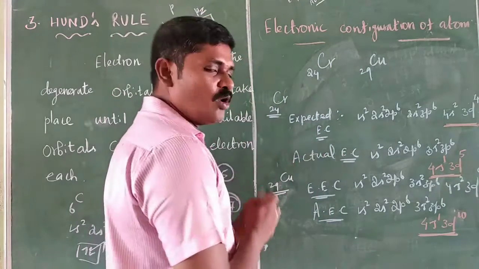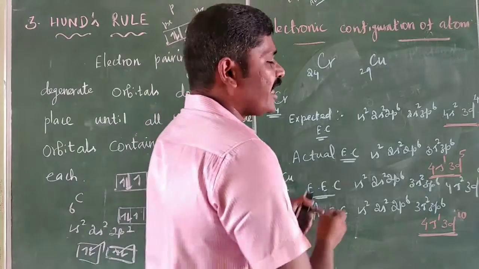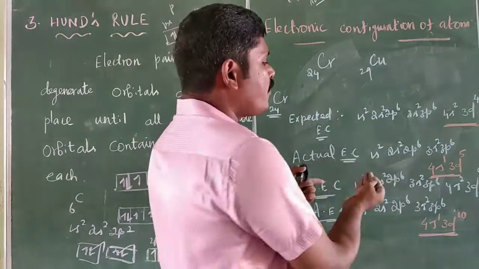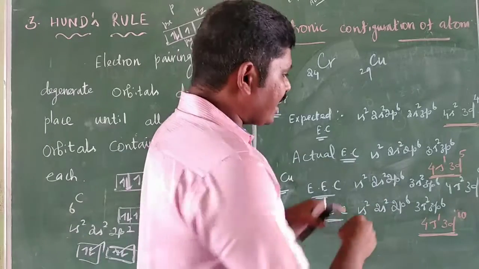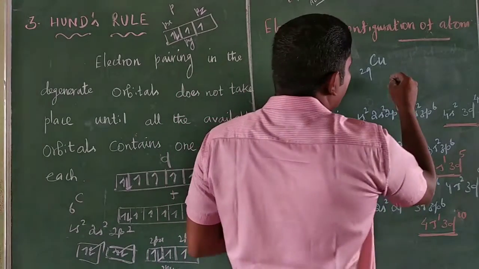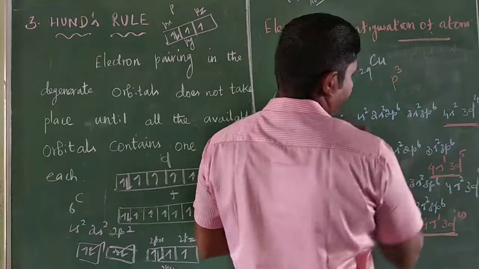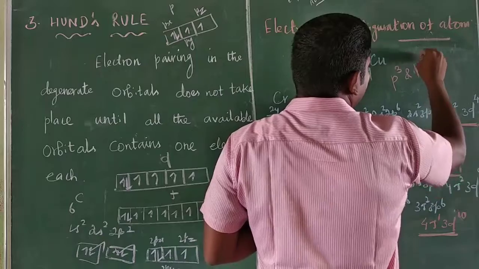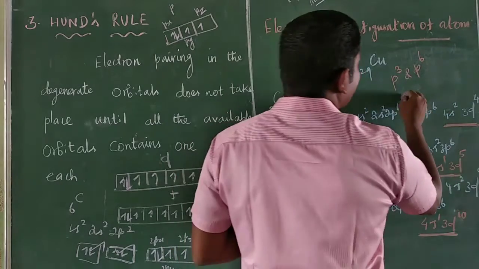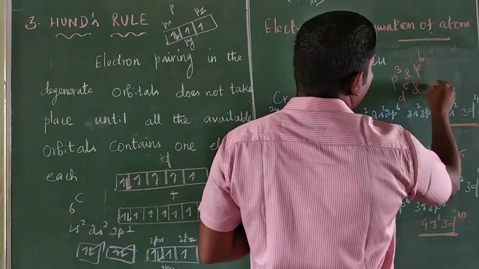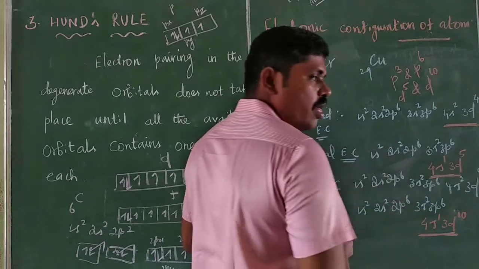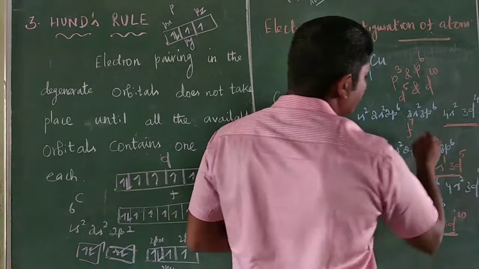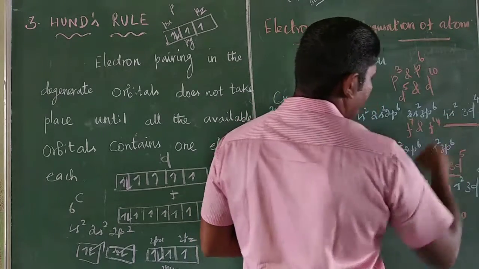According to Hund's rule, half-filled and fully filled orbitals are more stable than partially filled orbitals. In other words, half-filled p orbital has 3, full p has 6, half-filled d has 5, full d has 10, half-filled f has 7 and full f has 14.